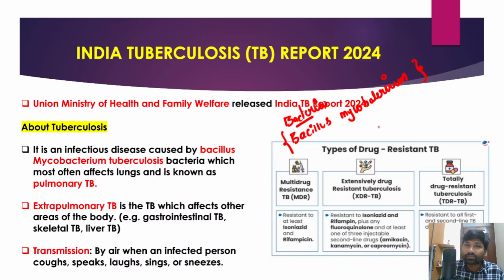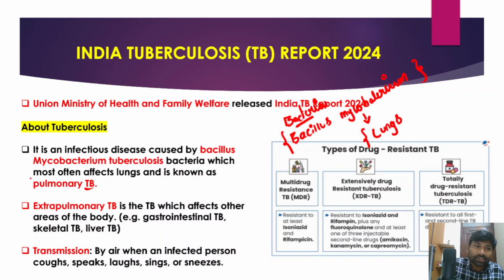And which body part would be affected by tuberculosis? It is the lungs. So the lungs would be affected by the infection of Bacillus mycobacterium tuberculosis, and it is also known as pulmonary TB because it impacts the lungs of human beings.